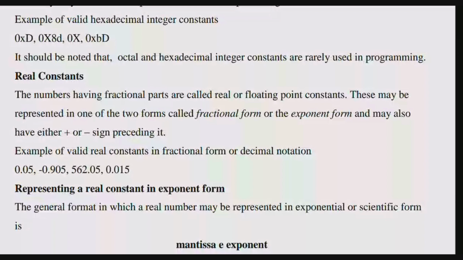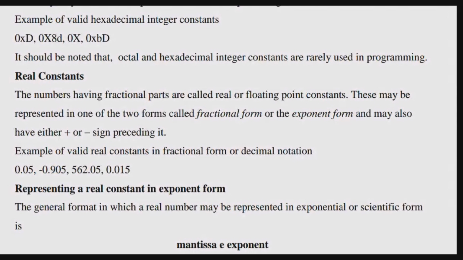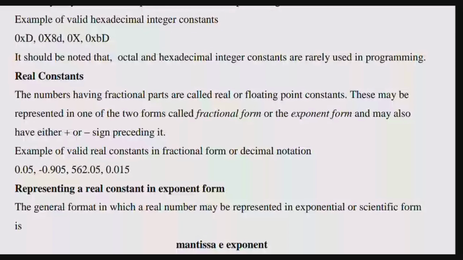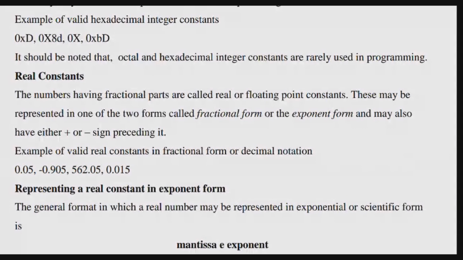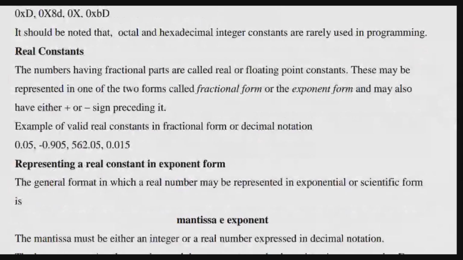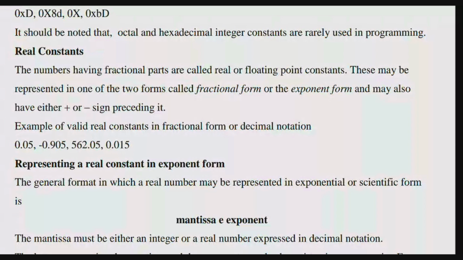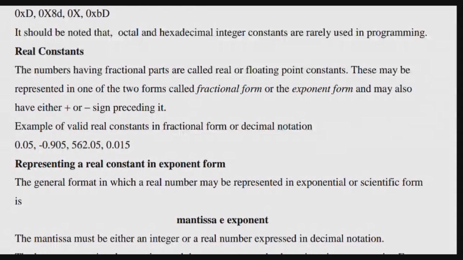The third one is 562.05. It is also treated as floating point or fractional form. Wherever there is a floating point, that is fractional. Integer means there is no point in it, no scope for 0 point something or a point in between the numbers. But float means we can take either integer or float, both.